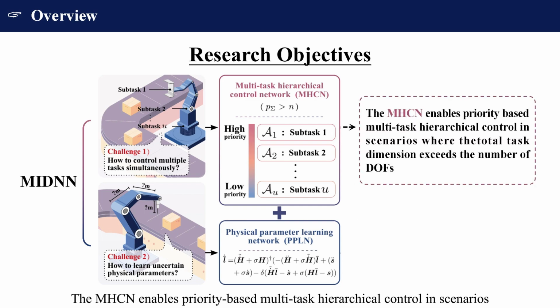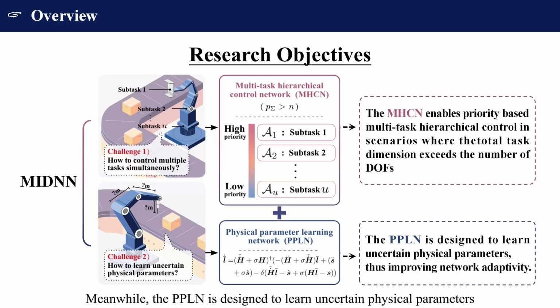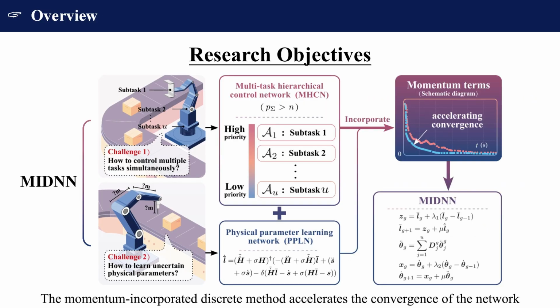The MHCN enables priority-based multitask hierarchical control in scenarios where the total task dimension exceeds the number of DOFs. Meanwhile, the PPLN is designed to learn uncertain physical parameters, thus improving network adaptivity. The momentum-incorporated discrete method accelerates the convergence of the network.